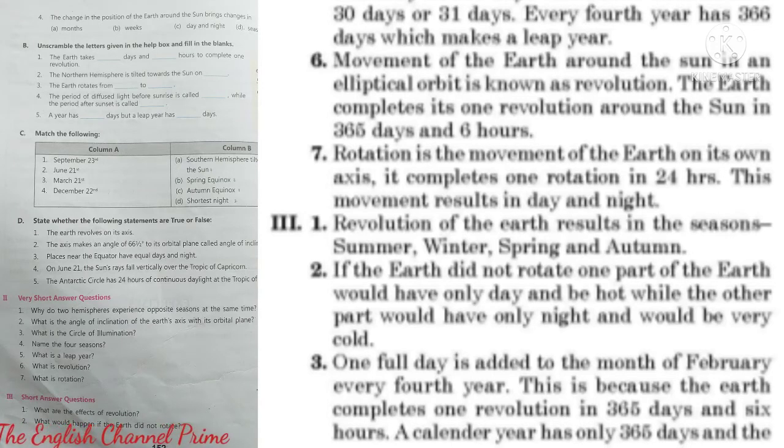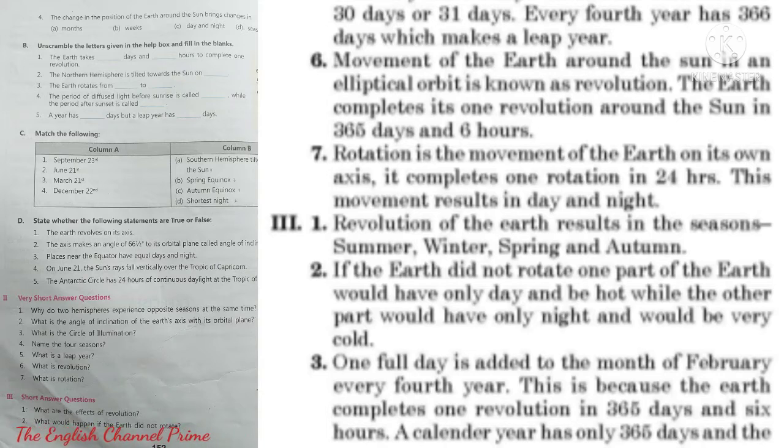It completes one rotation in 24 hours. This movement results in day and night. Done. Third, main short answer questions. First question, what are the effects of revolution? Answer, revolution of the earth results in the seasons like summer, winter, spring and autumn.